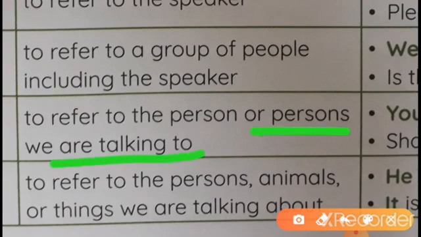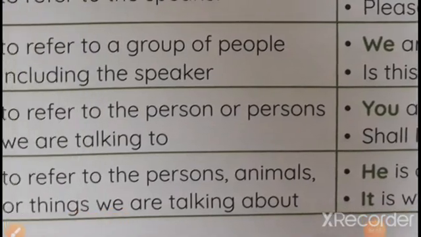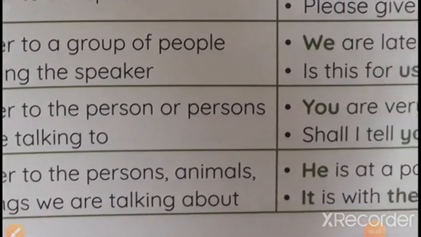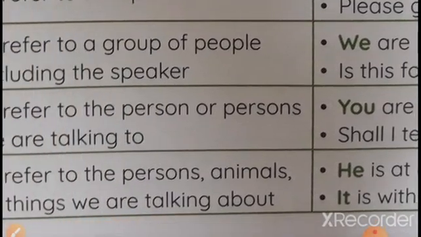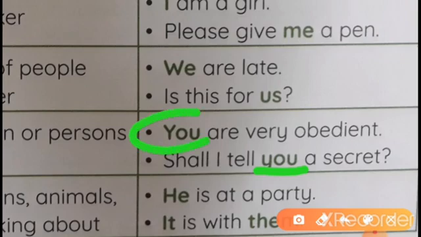Suppose I say, you are the boy or girl. So here I am talking about you. You are very obedient. Shall I tell you a secret? So you here is an object and here a subject pronoun.